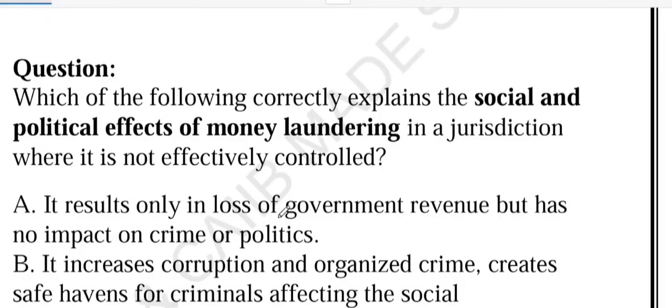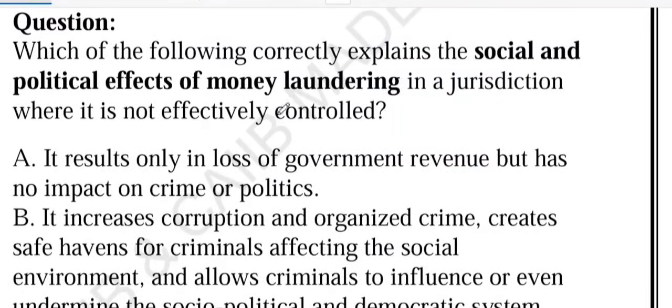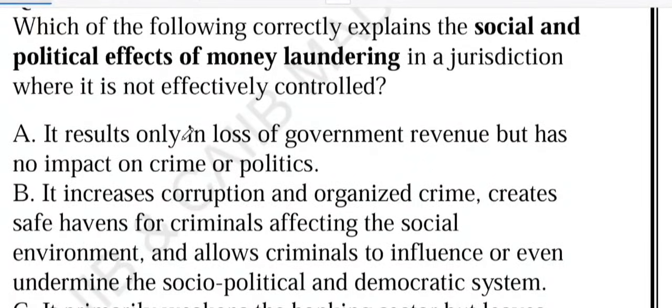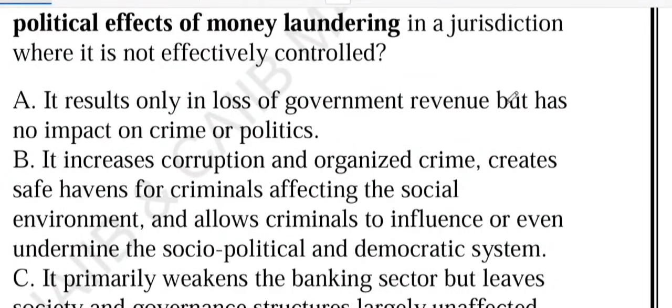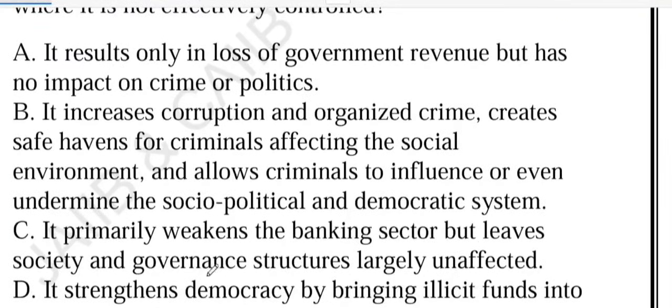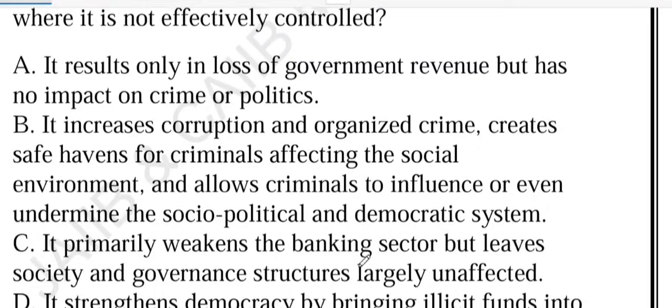Basically, the question is: which of the following correctly explains the social and political effect of money laundering in a jurisdiction where it is not effectively controlled? Option A, it results only in the loss of government revenue but has no impact on crime or politics. B, it increases corruption and organized crime. It creates a safe haven for criminals, affecting the social environment. Option C, it primarily weakens the banking sector but leaves society and governance structure largely unaffected. Option D, it strengthens democracy by bringing illicit funds into circulation and boosting political funding.